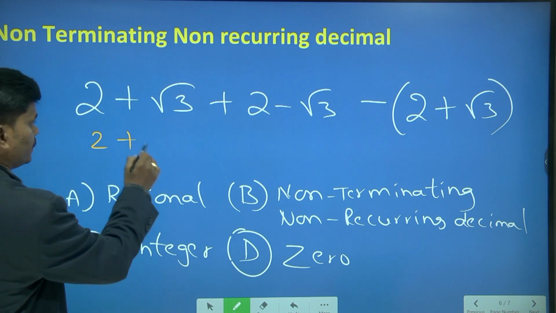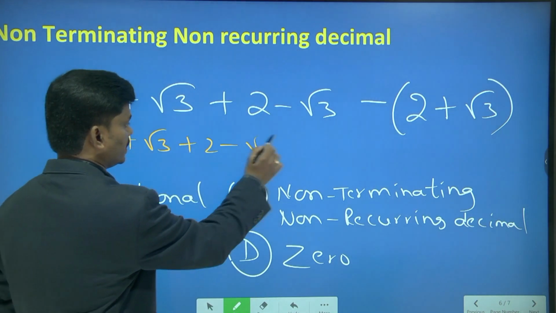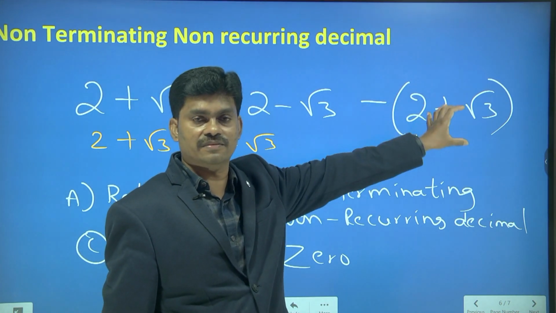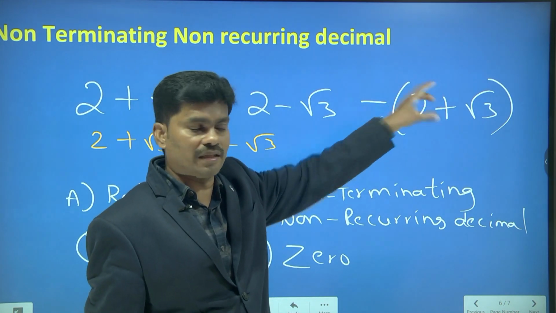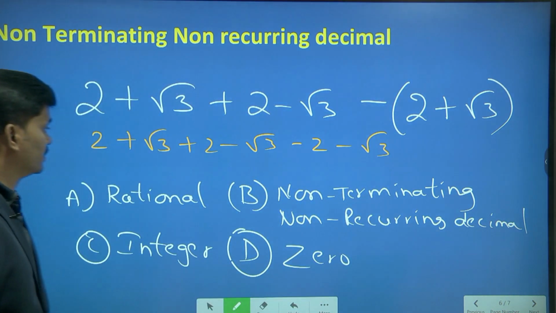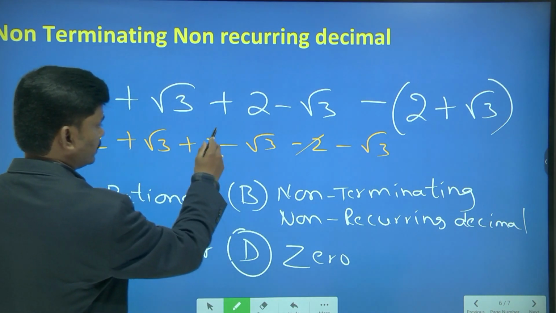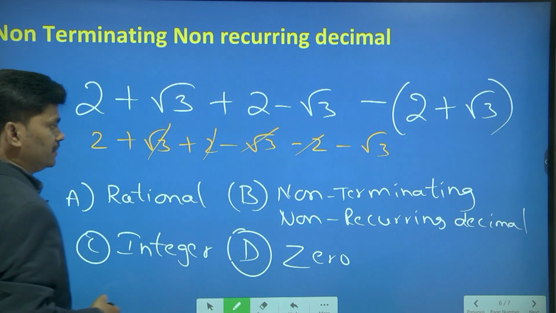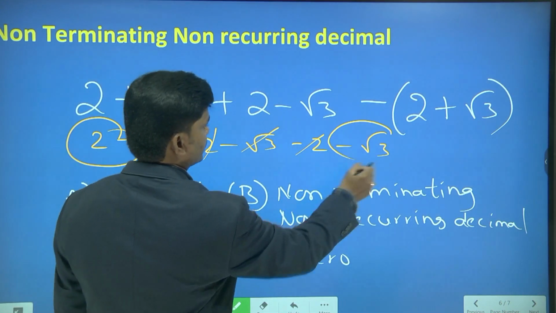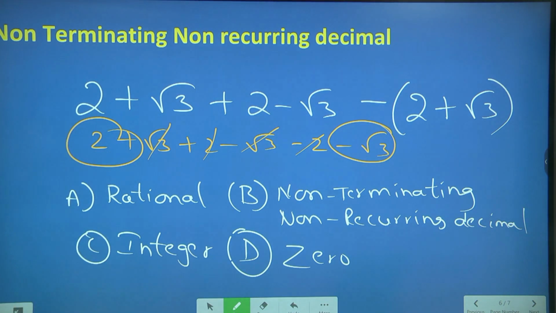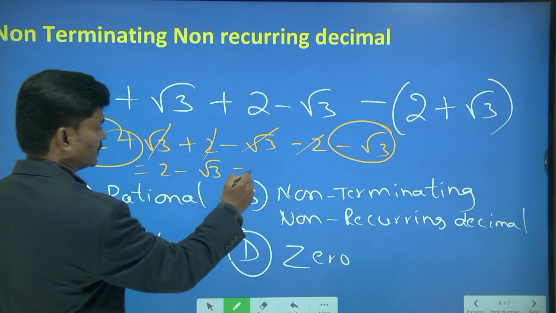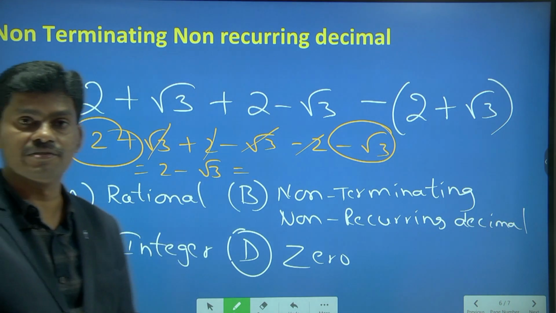I will see now. 2 plus root 3 plus 2 minus root 3. Here I remove the minus, and I have to change the signs of the terms which are present inside the bracket. So it will come like this. Now what are the cancellations here? The cancellation is with 2 and 2, and root 3 and root 3. So finally what did I get? 2 and minus root 3. So it is equal to 2 minus root 3.